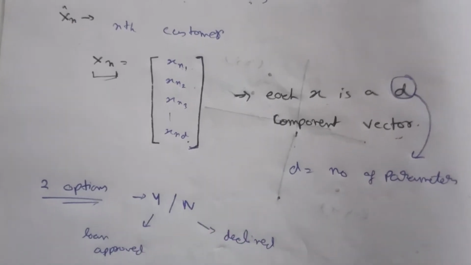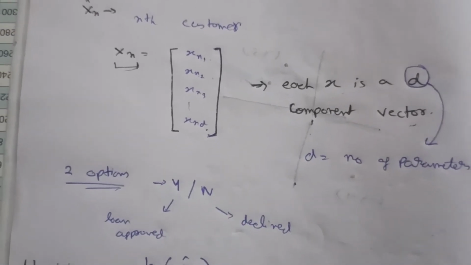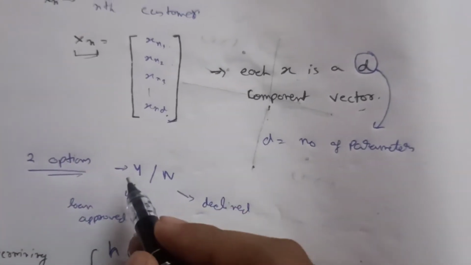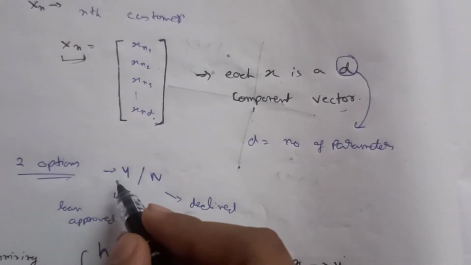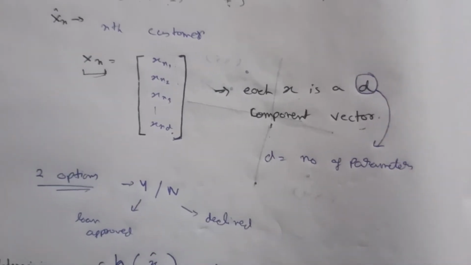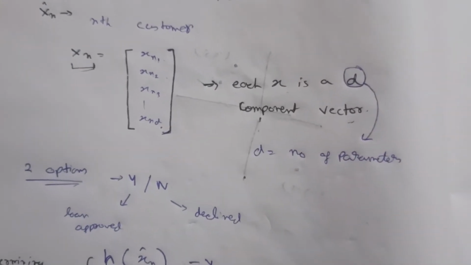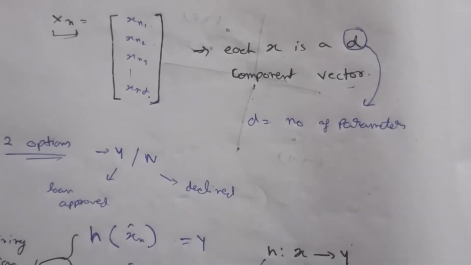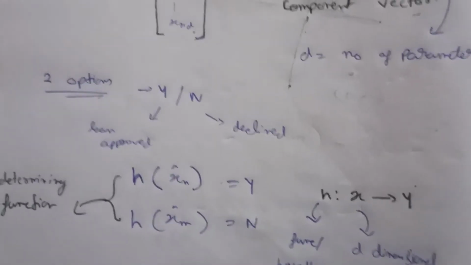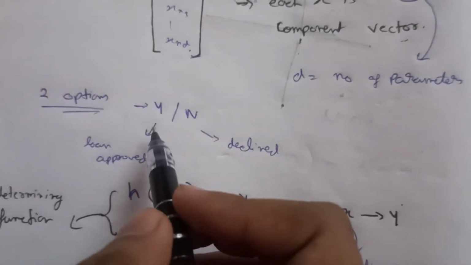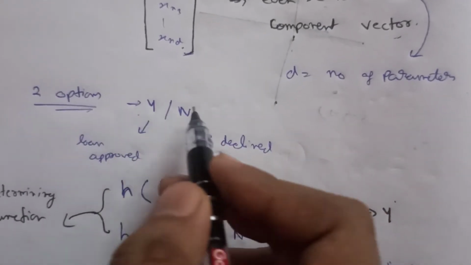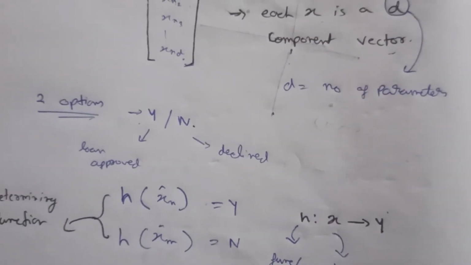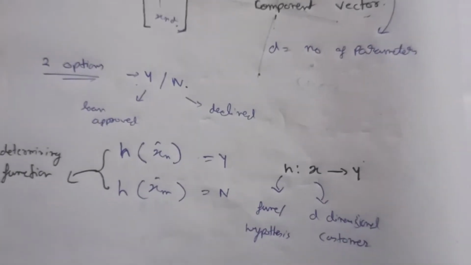We give a loan to the customer when we decide that the customer is a good customer and he is going to pay our money back. n is for when I think that the customer is not going to pay our money back, so I am declining his loan, so I am denoting it with n here. For good understanding you can denote this with +1 and -1, or 1 and 0, or whatever value you think is good for your understanding.